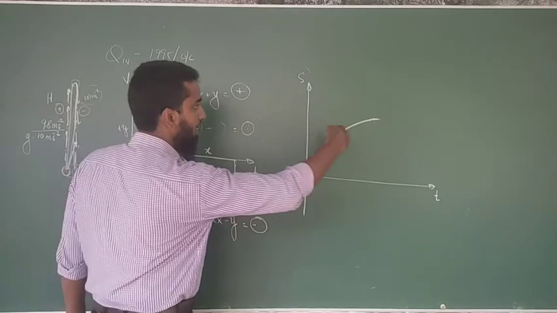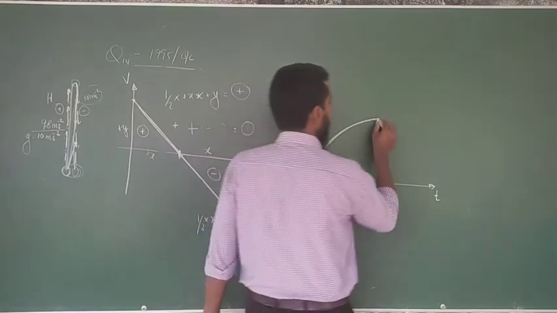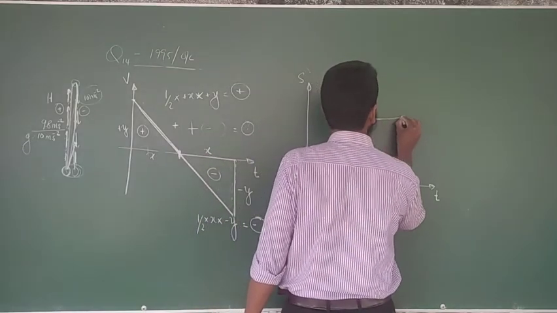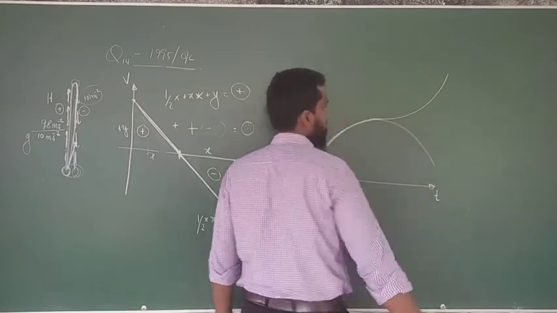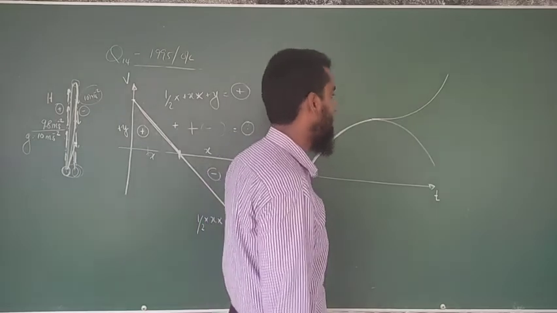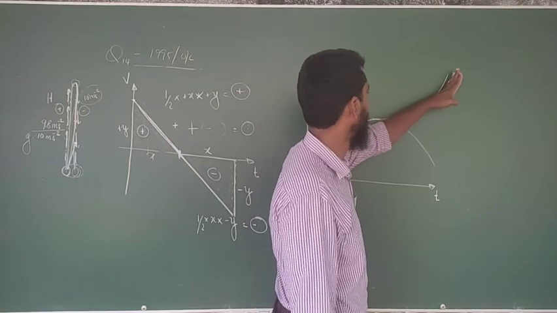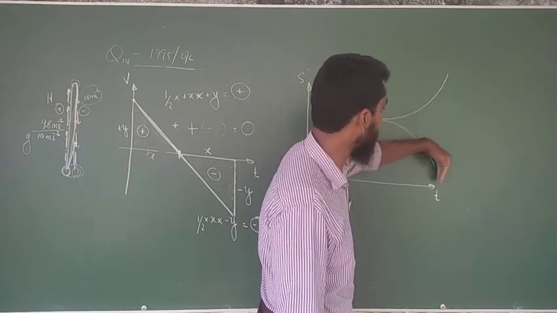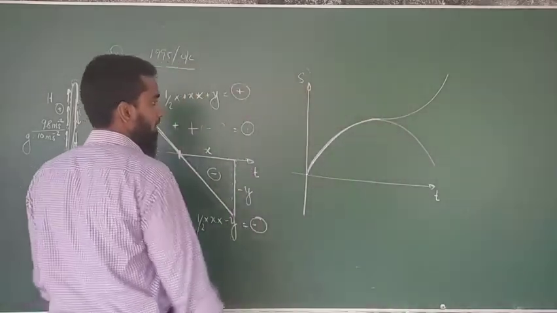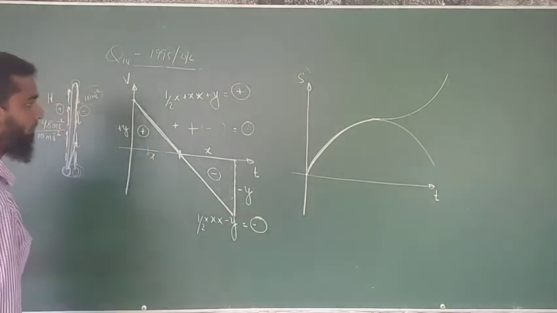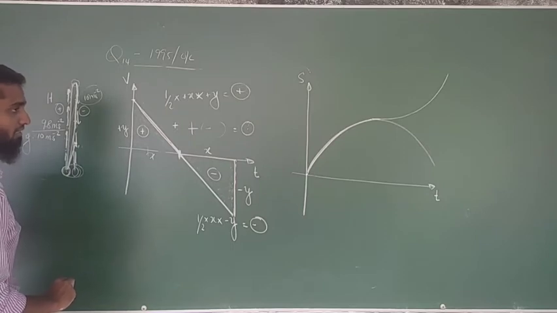Now increasing velocity, you have to increase the velocity, right? How are you going to increase the velocity? Two portions can be considered. It can be either like this or like this. Both are showing you the increasing velocity. How? Here the slope is increasing. Here also the slope is increasing, right? Then which is the correct portion? Here you have to consider not only the slope but also the displacement as well, right? How are we going to consider the displacement?